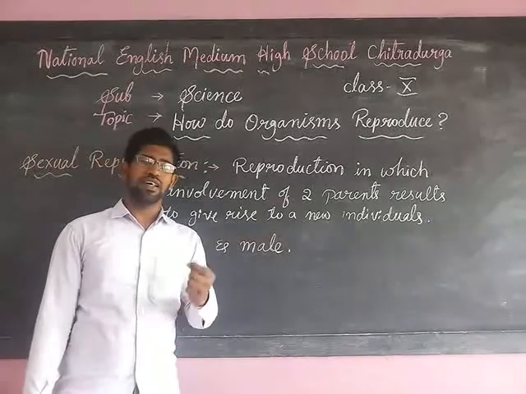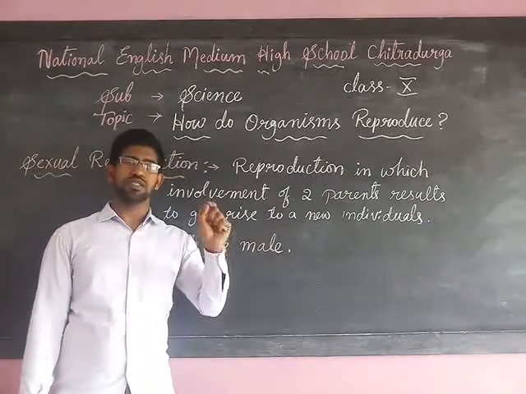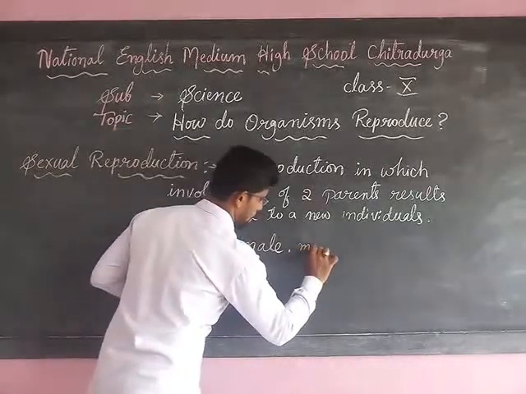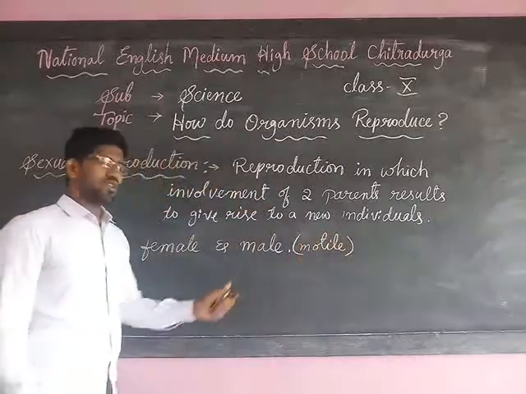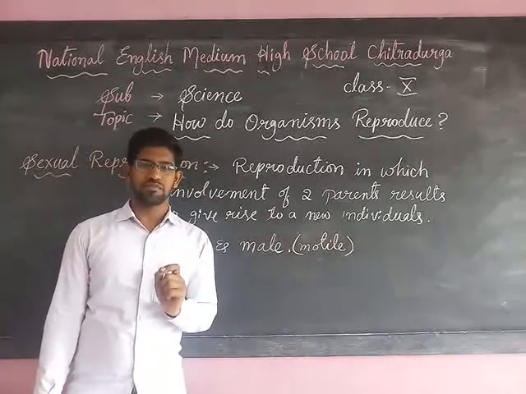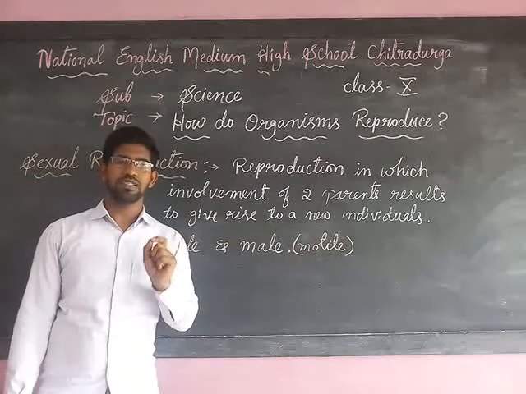Motile means it can move, so the male gamete will move towards the female gamete. The male gamete is also called the male germ cell, and the female gamete is also called the female germ cell.